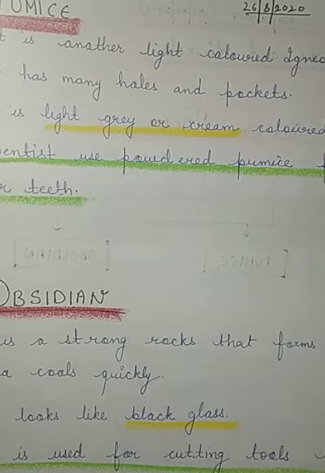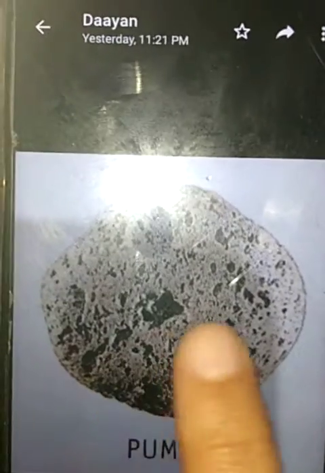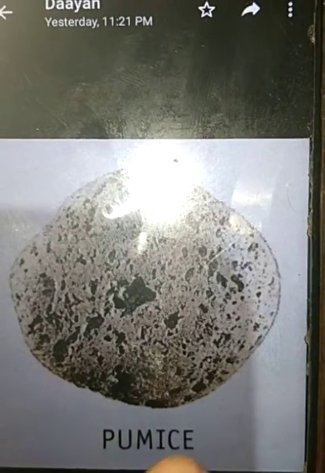So this is an example of simple pumice. This is the diagram of pumice. As you can see in this diagram, it has small holes and pockets on it, and this is due to the formation of the gases during the pumice igneous rock formation.